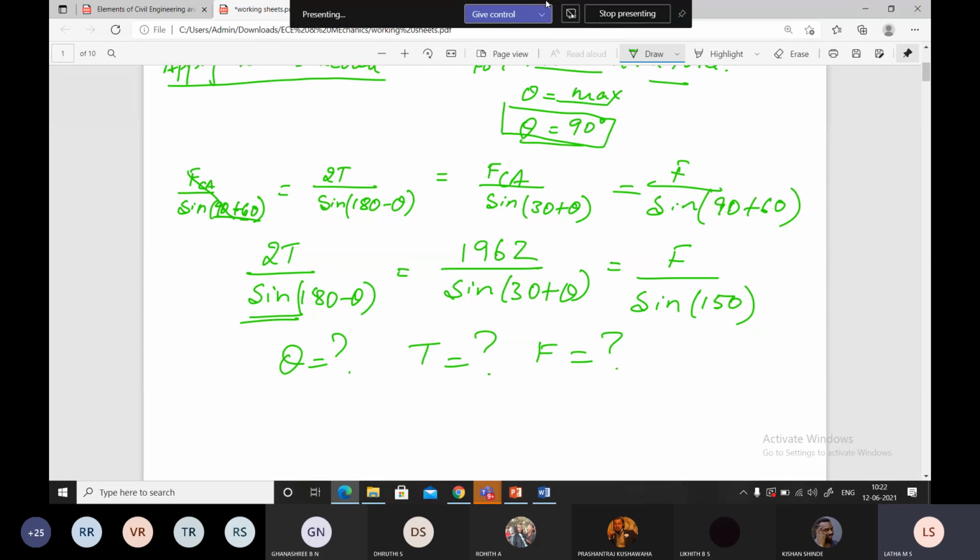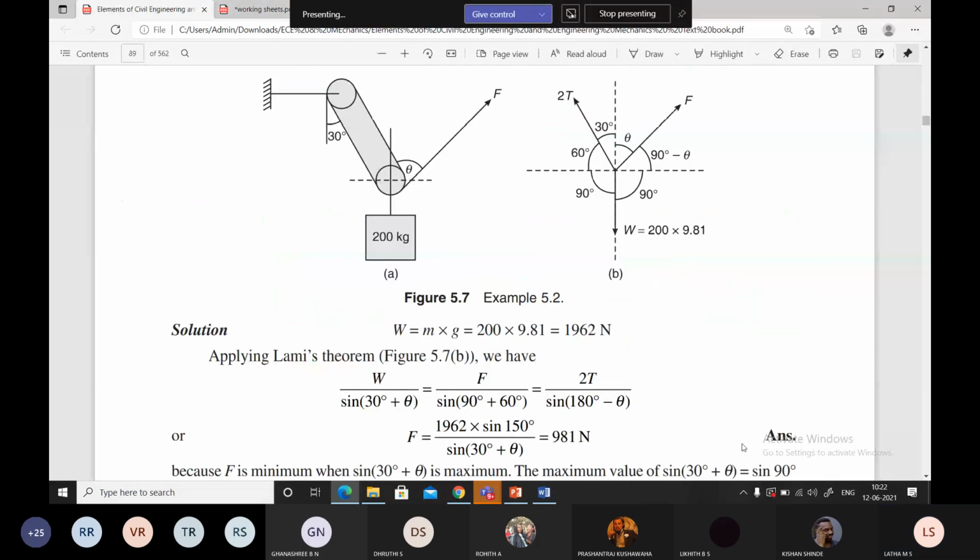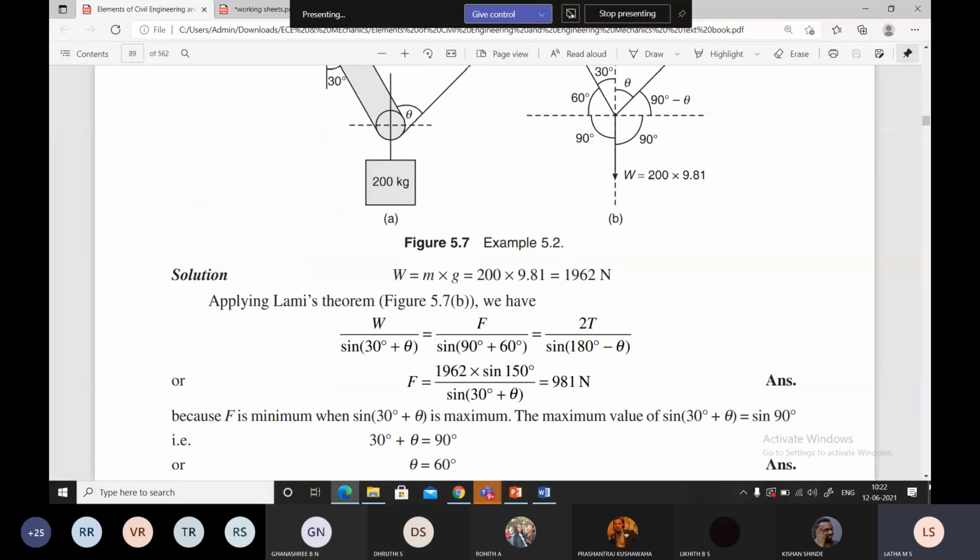I can show you this problem which is solved here. Can you see this, students? Yes, ma'am. Ma'am, should we substitute that 90 only to the 30 plus theta, or can we substitute to 180 minus theta also? No, you cannot substitute for 180 minus theta.